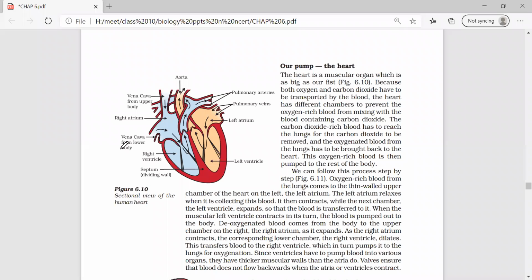Superior vena cava and inferior vena cava bring the deoxygenated blood from the tissues to the right atrium. Which vein brings the oxygenated blood from the lungs to the heart? Pulmonary vein. All this you need to know. This is a 5 marks question and one of the most important 1 mark questions.